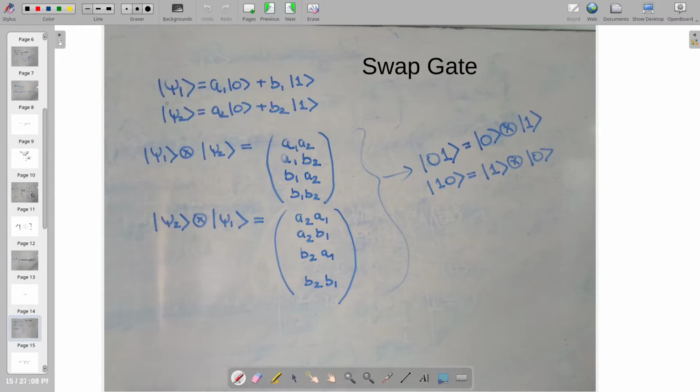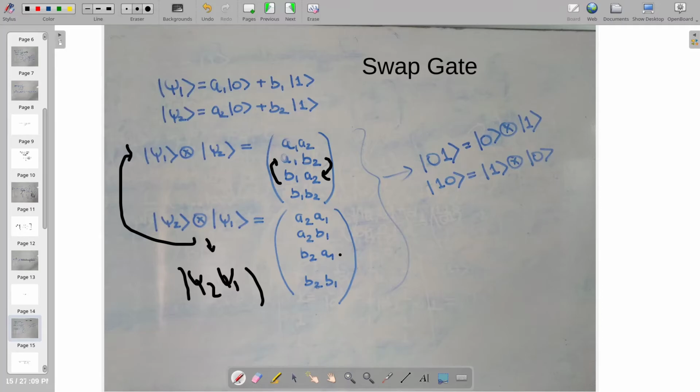For example, let us say we had omega 1 from the previous example and omega 2 again. We already know that omega 1 tensor omega 2 gives a1 b1 and so on. So if we were to swap the position of these 2 qubits, and say we obtained omega 2 omega 1, and so vice versa for this. We will see then in this notation, there's only one change, which is that the second coefficient moved to third, and the third moved to second. You will see here, as you see down here. So there's only one change in the position, which is these 2 coefficients, second and third.